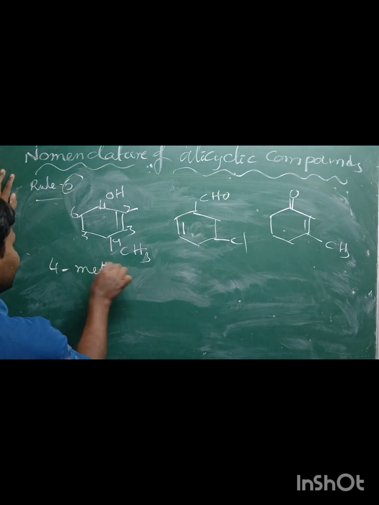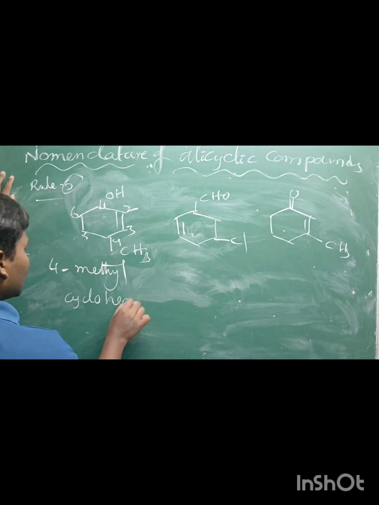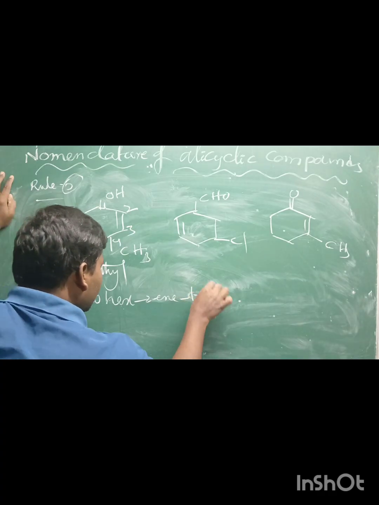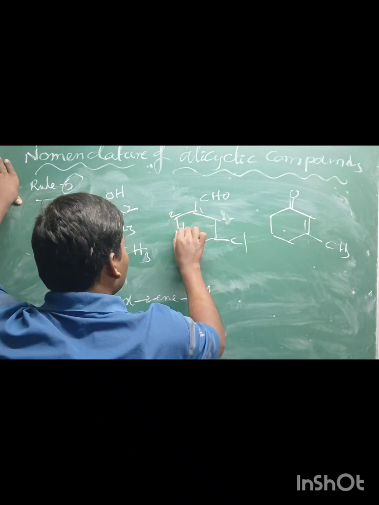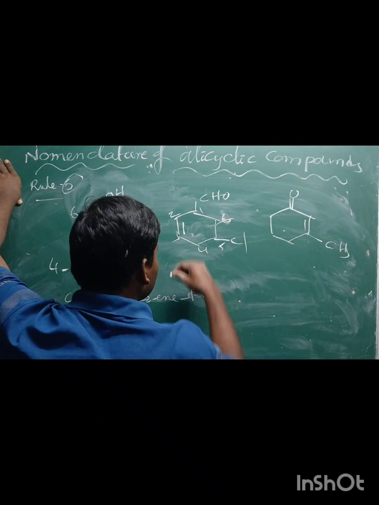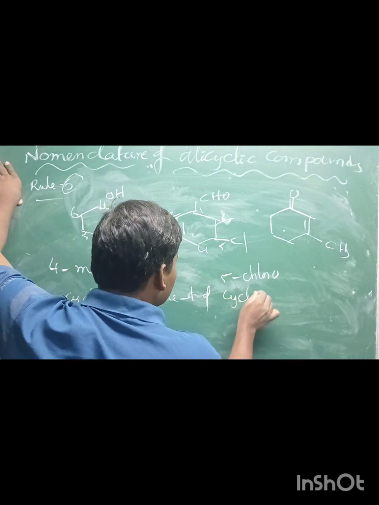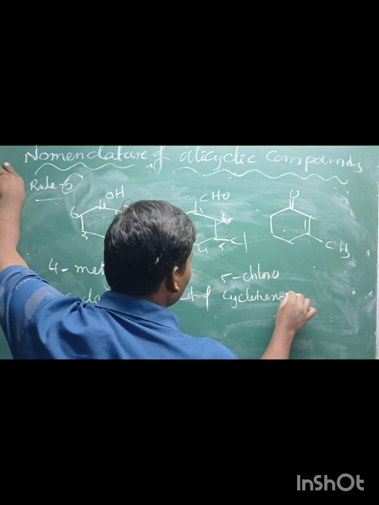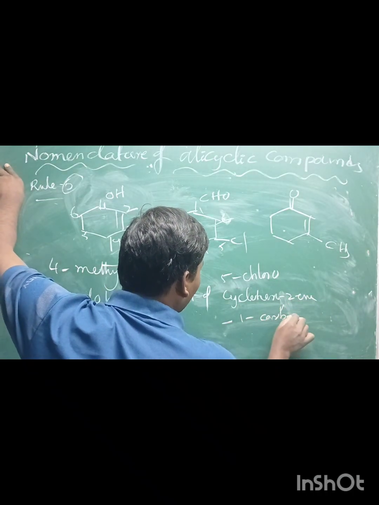4-methylcyclohex-2-en-1-ol. This is 1, 2, 3, 4, 5, 6. 5-chlorocyclohex-2-ene-1-carbaldehyde.